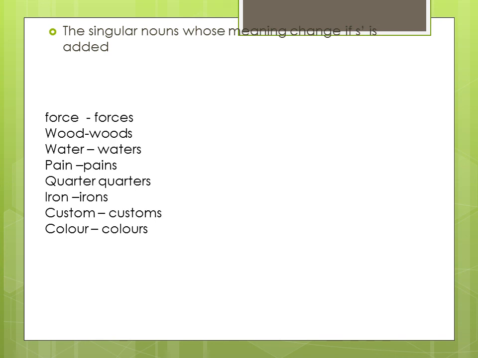This is enough for today's class. But let me discuss with you what I am going to teach you in the next lesson, because there are certain rules which we have not discussed in this lesson and the previous lesson. The rules which we will be discussing in my next lesson will be like that. Another rule we have not done is how we make the plural of the nouns, the terms which we use in measurement of something, or money, or length, or weight, right? So how we make the plural of the terms which we use in these things. And another is